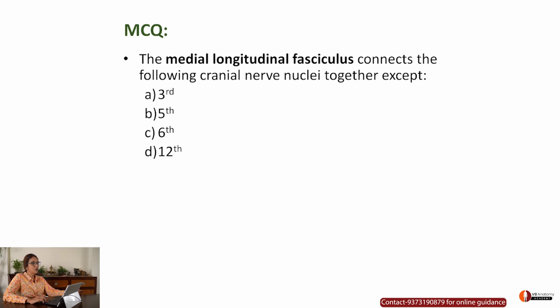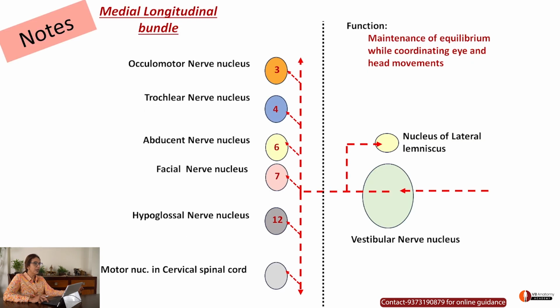The medial longitudinal fasciculus connects the following cranial nerves except. You're all aware, you call this the MLF, right? What does it connect? We know it connects the cranial nerves, but does it connect third? Yes. Does it connect fifth? I'm not so sure. Sixth, yes. 12th, yes. So according to me, B should be the answer. Yes, it is. But now is the time when you need to quickly run through your MLF. So come here.